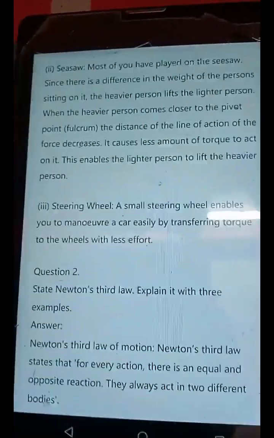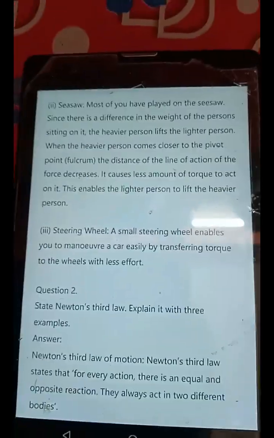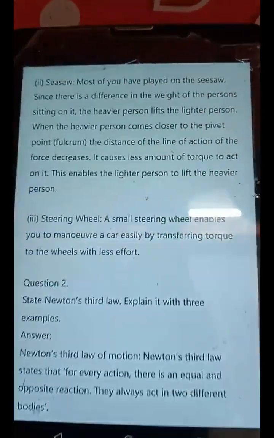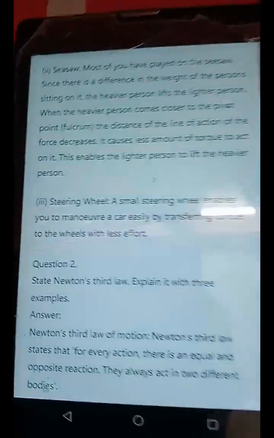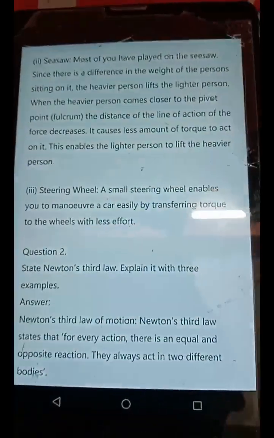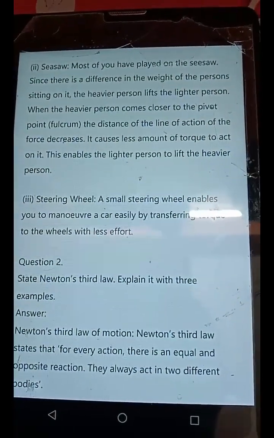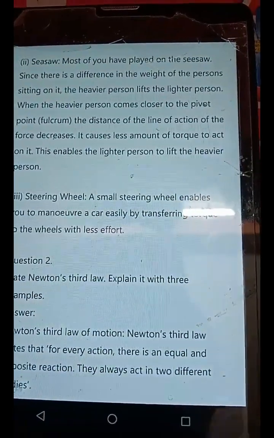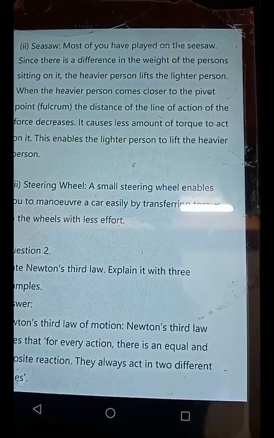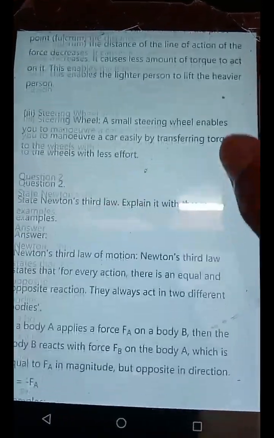Seesaw. Most of you have played on the seesaw. Since there is a difference in the weight of the persons sitting on it, the heavier person lifts the lighter person. When the heavier person comes closer to the pivot point, the fulcrum, the distance of the line of action of the force decreases. It causes a lesser amount of torque to act on it. This enables the lighter person to lift the heavier person.